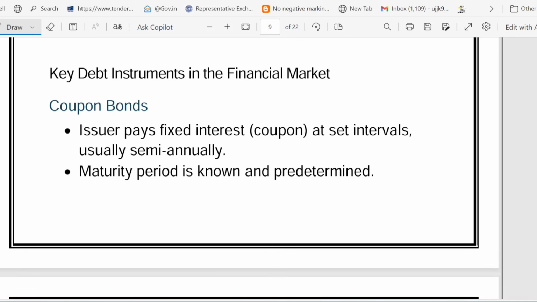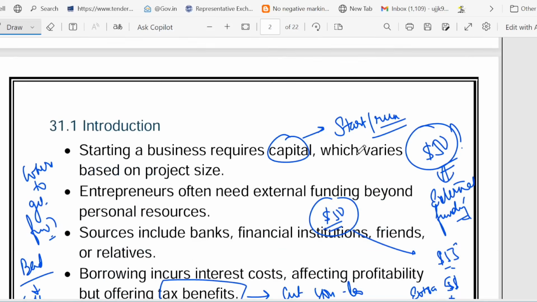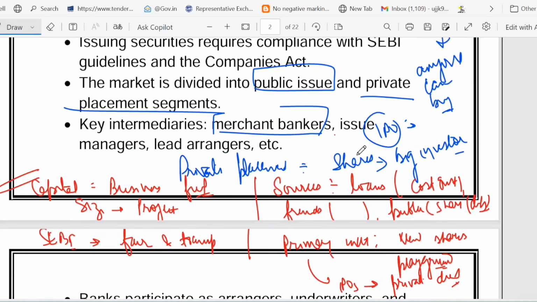So let's recapitulate what we have covered so far, because recapitulation is very important. Friends, we started with the capital market. I told you capital acts like a business fuel. So what are the sources of this capital? The sources can be loans, or you can take from friends, or you can take from the public, which means shares and debentures. And SEBI makes rules and guidelines to make the market fair and transparent.